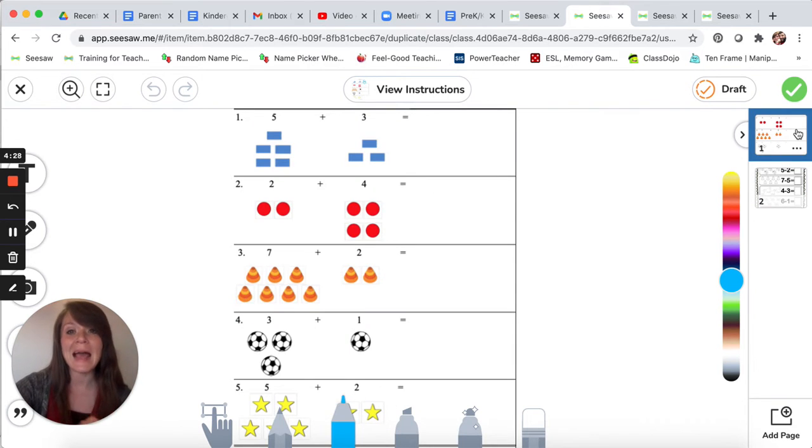So let's talk about adding first. Adding, I need to figure out how many in all. How many is all of them? So the first picture, number 1, says 5 plus 3 equals, and we even have some pictures here to help us out. So I can say 5, 6, 7, 8. 5 plus 3 equals 8.